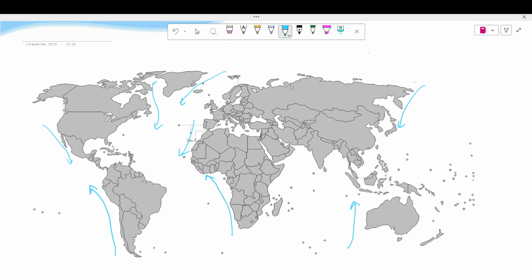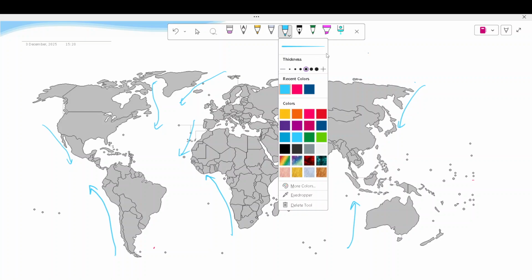So these all are the cold currents. Now remember, East Greenland, Labrador, California. This is Peru. This is Benguela current. This is Canary current. This is Western Australian current. Here it is Oyashio current. So this all is representing what? Cold currents.